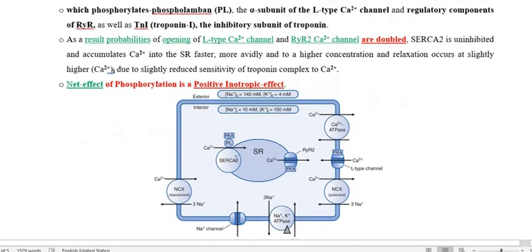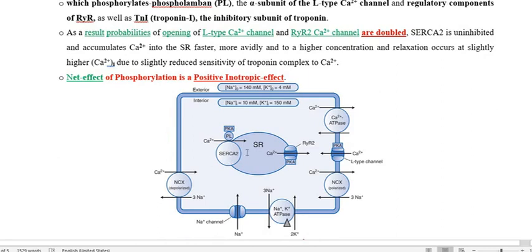Through this calcium ion ATPase enzyme, which we call SERCA2, the high concentration of intracellular calcium within the cytoplasm is removed and stored in the sarcoplasmic reticulum, and therefore the calcium level decreases in the cytoplasm, which finally inhibits the contraction of the heart muscle.